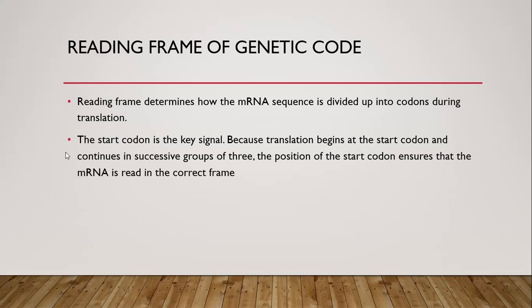The reading frame can be read in many different ways, and there is only one correct way to make a correct polypeptide chain. That correct way of reading the codons is ensured by the presence of the start codon AUG.